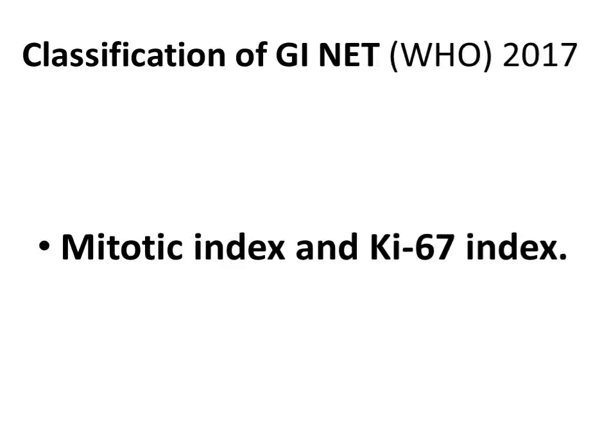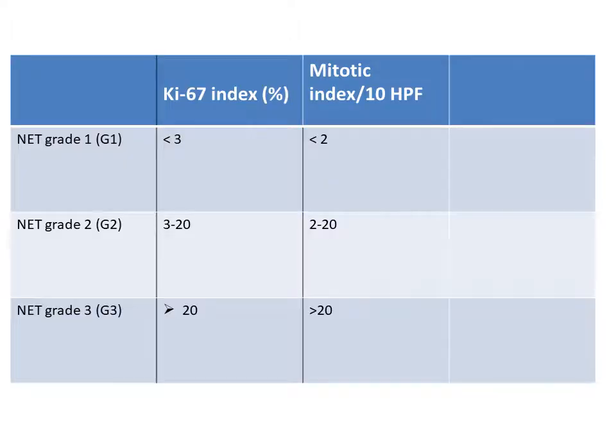Classification of GI NET as per WHO, which was revised in the year 2017, is based primarily on mitotic index and Ki67 index. It goes like this: if the level of Ki67 index is less than 3% and mitotic index is less than 2, this is called neuroendocrine tumor grade 1, that is G1.